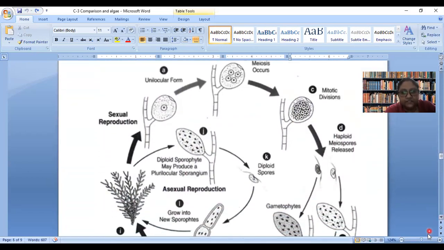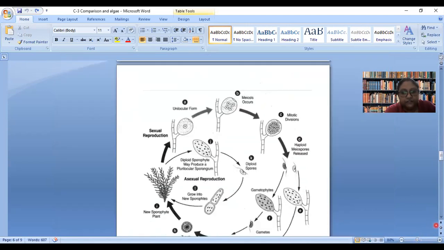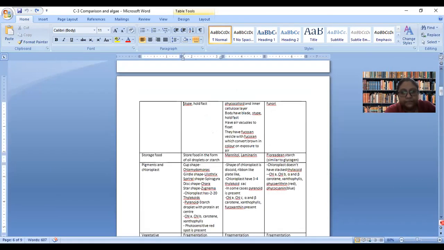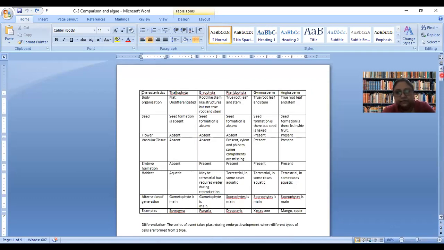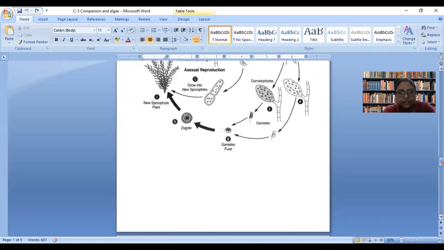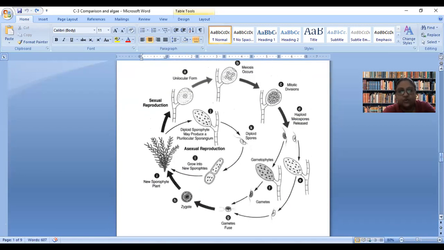So this is another life cycle of algae. The difference in this case is that the zygote is there, which means the main plant is diploid. Meiosis is used at the time of gamete formation. So the zygote is diploid, the main plant is diploid. This is the asexual reproduction of the algae, and this whole phase is diploid.